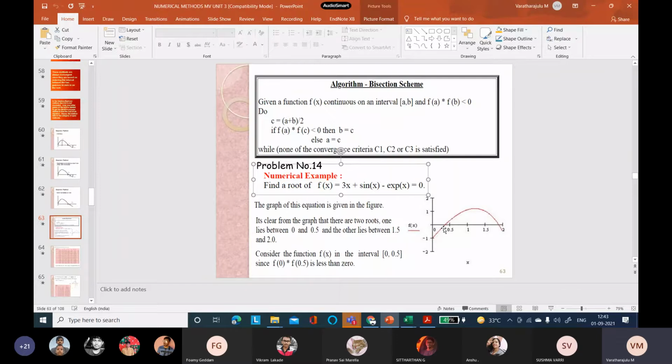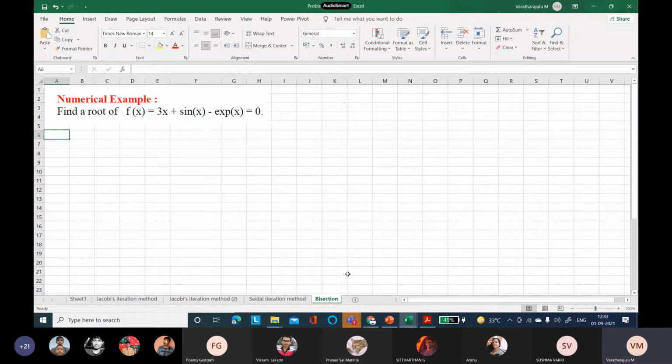So here one root lies between 0 and 0.5. So 0 and 0.5 is our initial approximation value. So I am typing my iteration, and my A, my B value and C. My A is 0 and my B is 0.5. This is the initial iteration. So let the iteration number be 0.